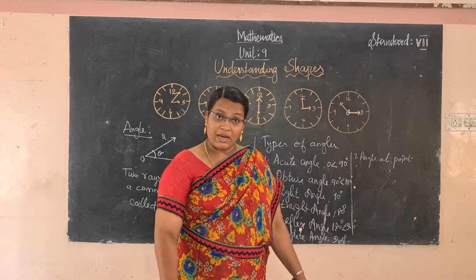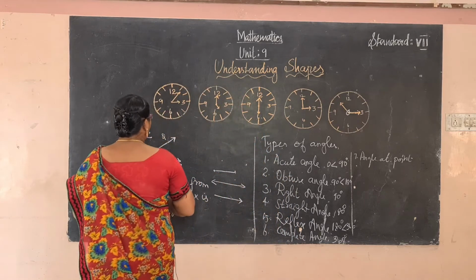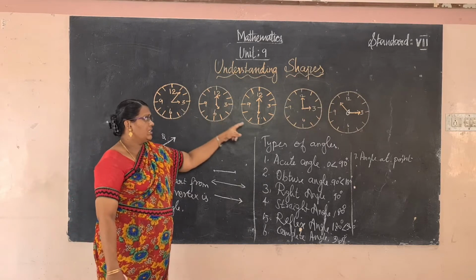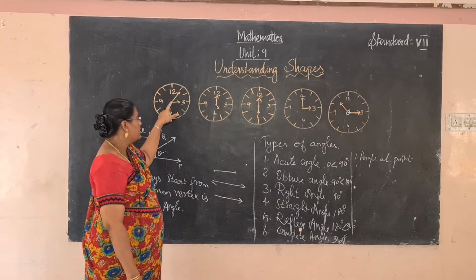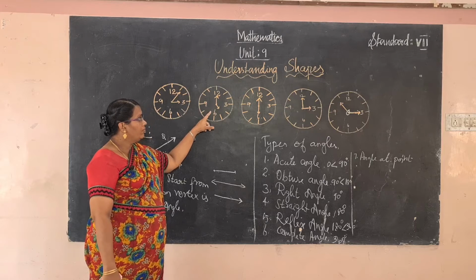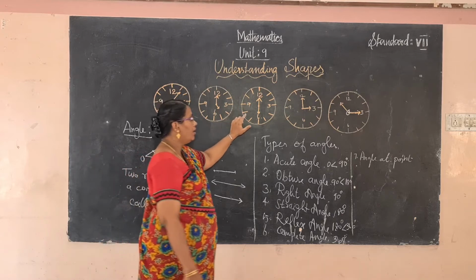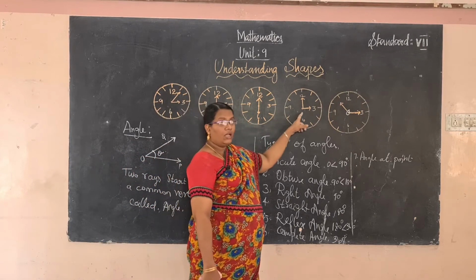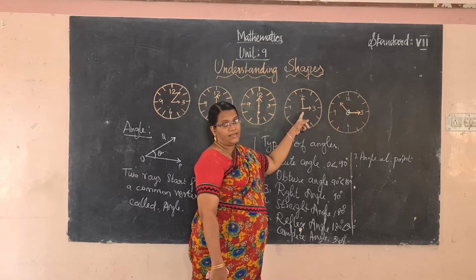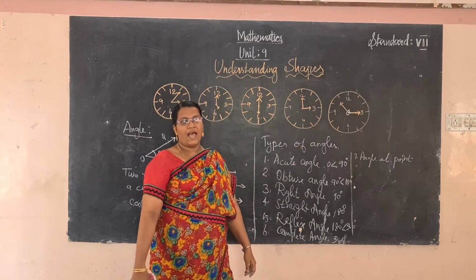Today we are going to learn about the new concept, pair of angles. What is that? Can you observe which are the angles in this picture? What is this? This is the acute angle. From this diagram, which angle? Obtuse angle. Here, straight angle. Re-observe this diagram. What is this? 90 degrees, so right angle. That one is obtuse angle.